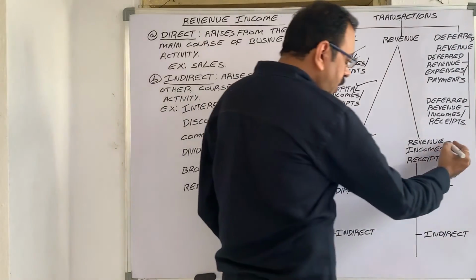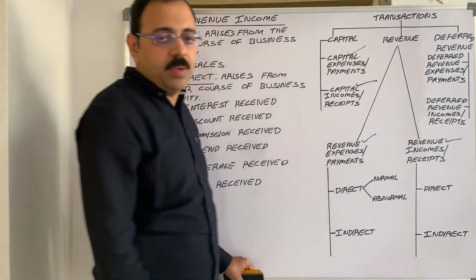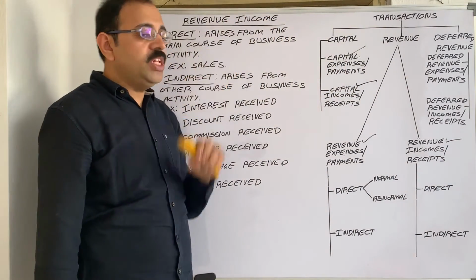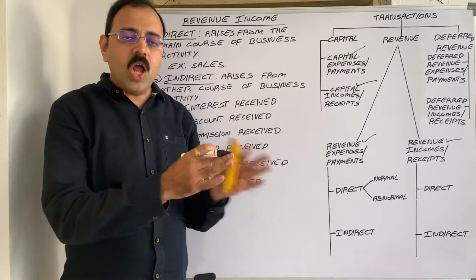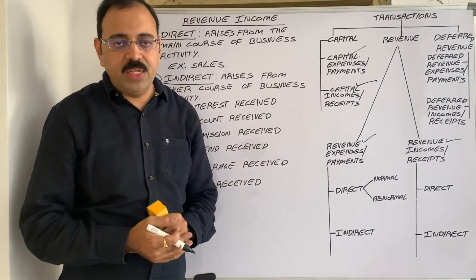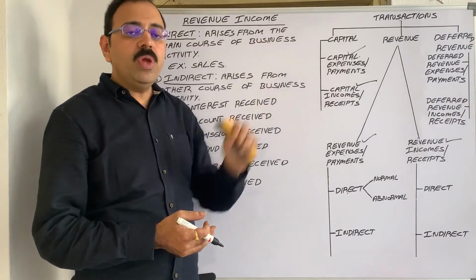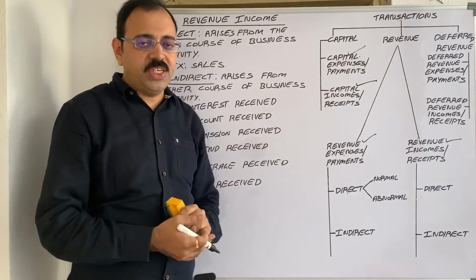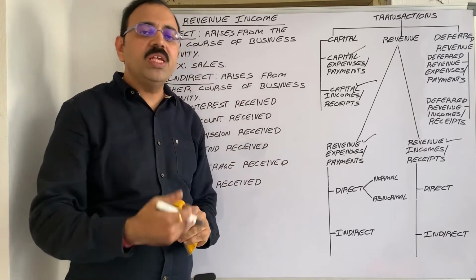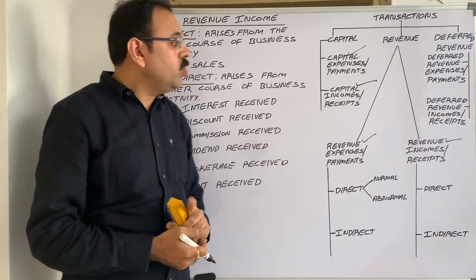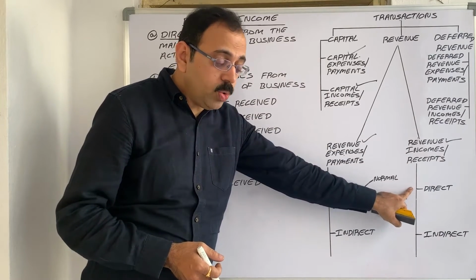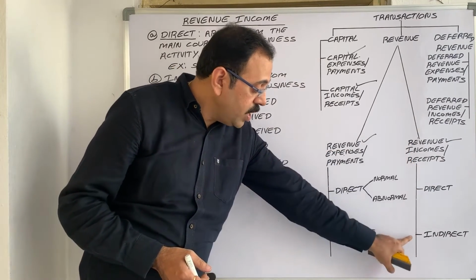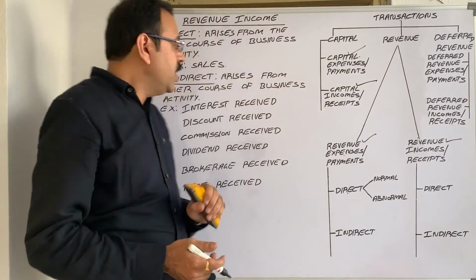Next transaction is revenue incomes. Revenue incomes mean what? Any income received by the firm in the normal course of business activities. It is called revenue income. It is recurring in nature, meaning again and again we receive this amount. Now these revenue incomes are again divided into two types: direct revenue income and indirect revenue income.